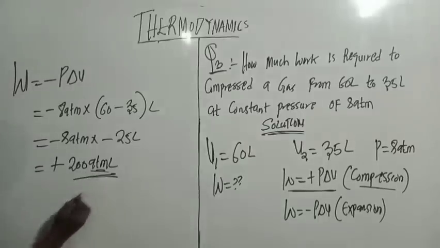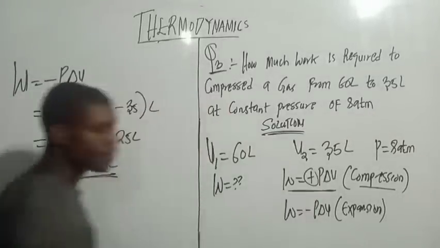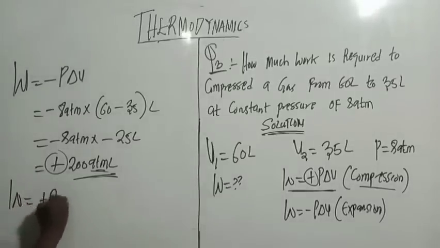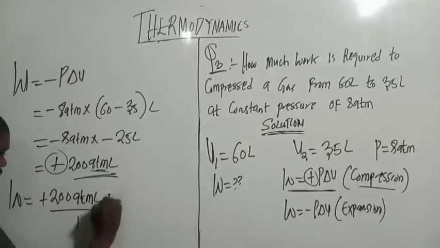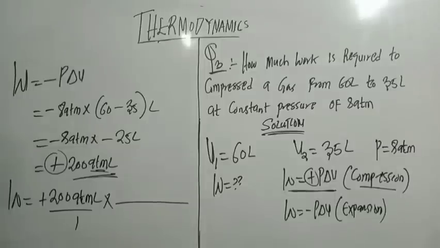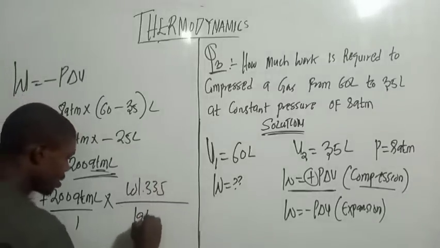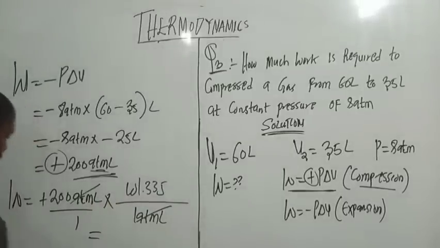And remember, I'm going to combine this one here because this positive now corresponds to this positive here. Can you see that? So my W is equal to what? Plus 200 liter atm over 1, times 101.33 joules over 1 liter atm. This will cancel out this one here. What will be the final answer?